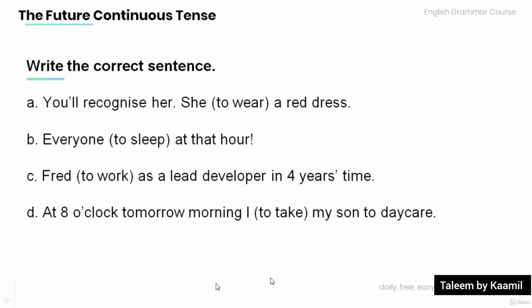And now, read the following sentences and write the correct form. A. You'll recognize her. She to wear a red dress. B. Everyone to sleep at that hour. C. Fred to work as a lead developer in 4 years' time. D. At 8 o'clock tomorrow morning, to take my son to daycare.